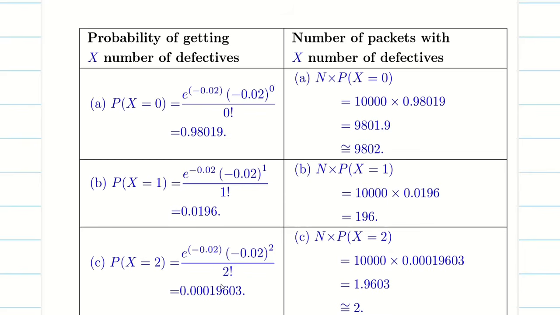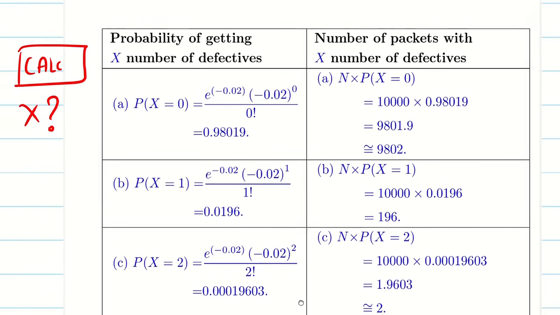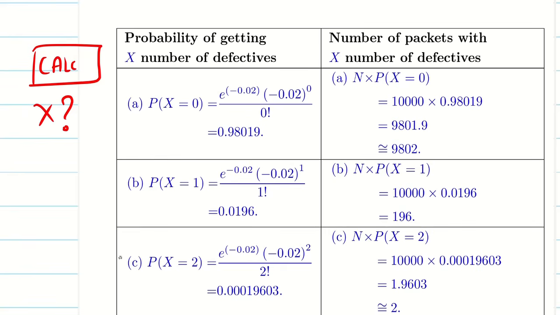I've given everything in a table, very clear. So now when you press calc, it will ask what is your x value. Our first question says 0 defective.